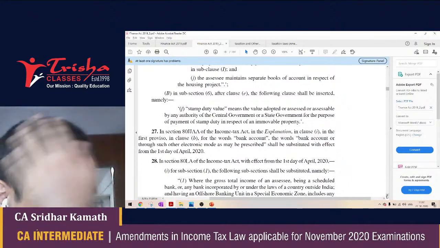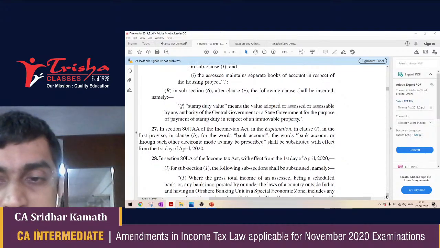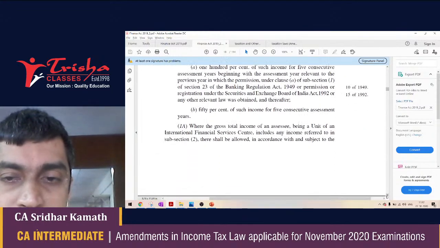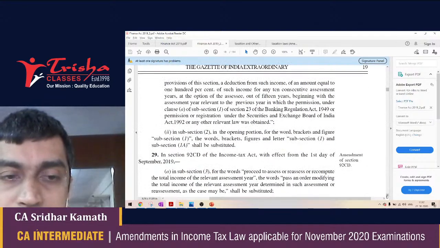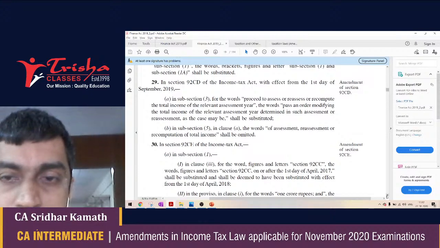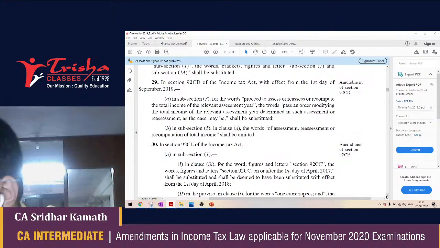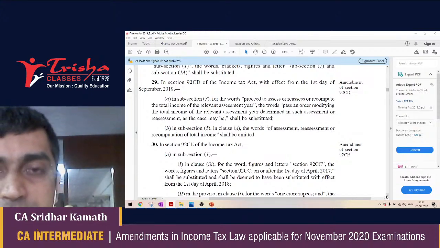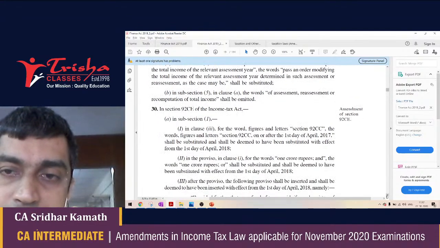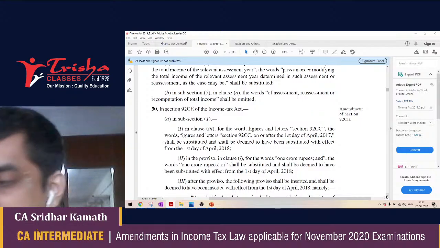80JJAA slightly amended, may not be important at this level. 80LA, a new section, it talks about Indian branch of a foreign bank, may not be important at your level, so I'm going to skip 80LA. 92CD and 92CE talk about transfer pricing. This isn't a section that is applicable at the intermediate level. This is a section which is only applicable at the CA final level.